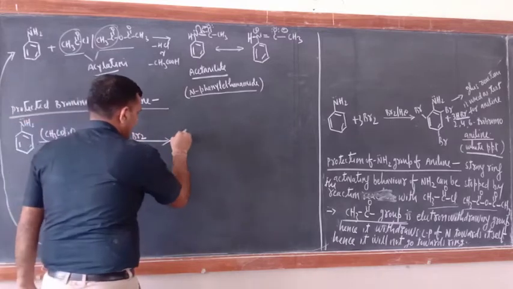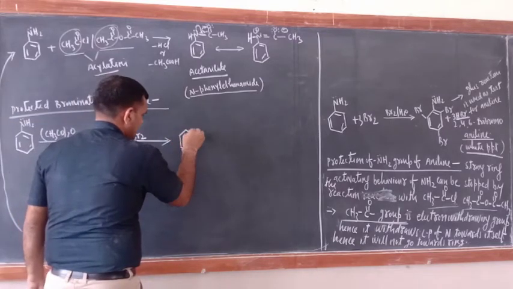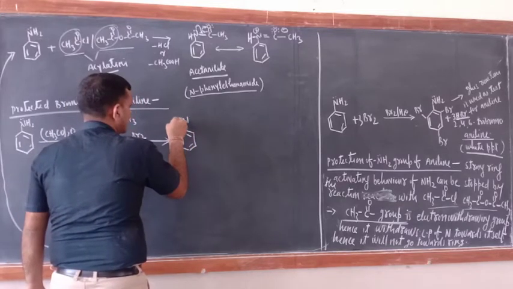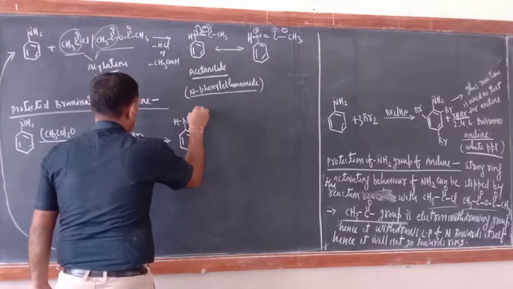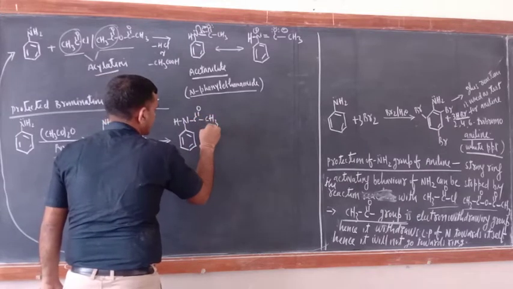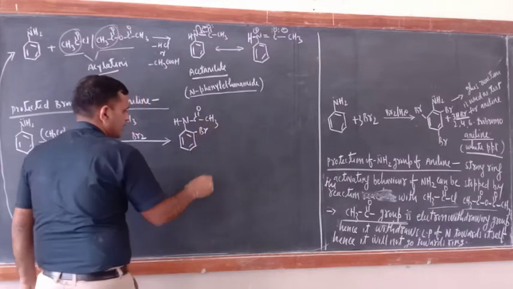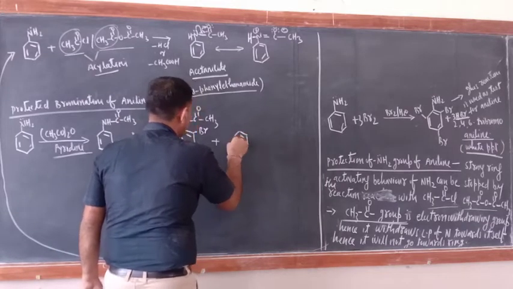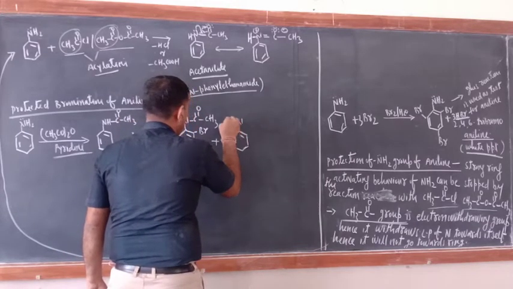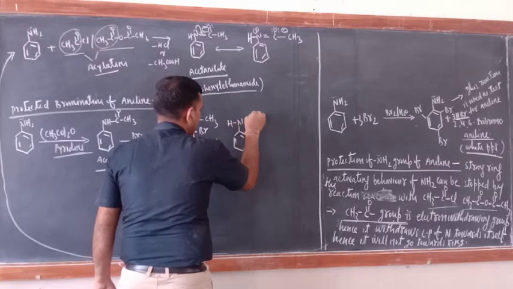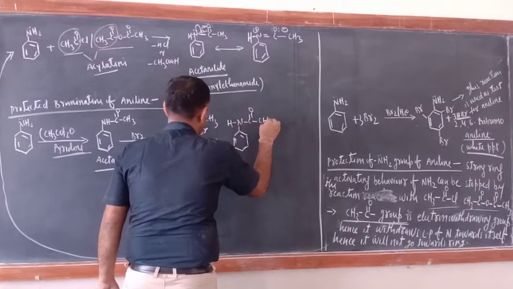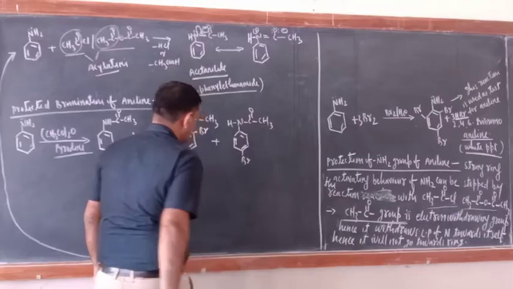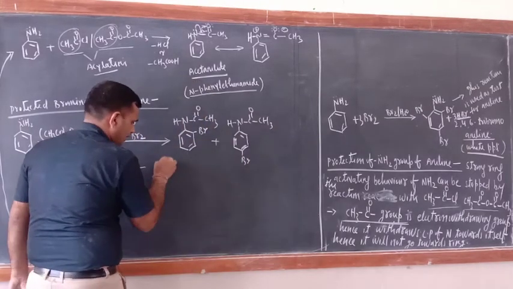Now here what would be there? NH, here C double bond O CH3, at ortho position, plus para position. Here also write NH, here C double bond O, here CH3, here Br.